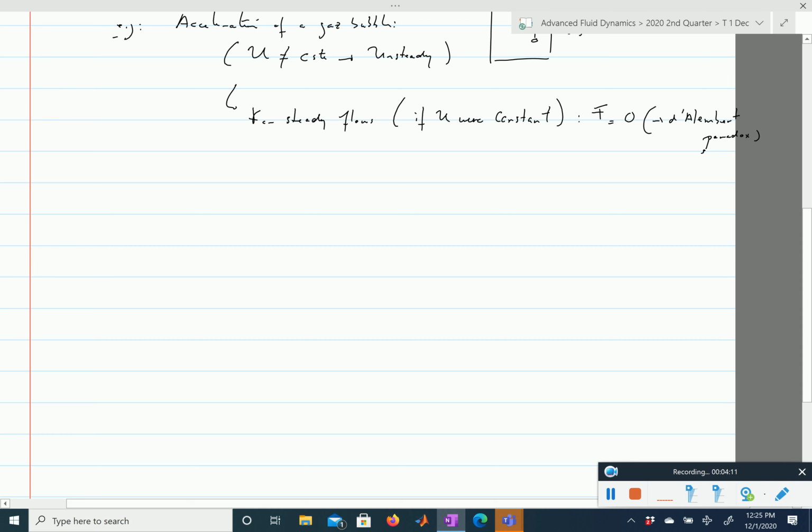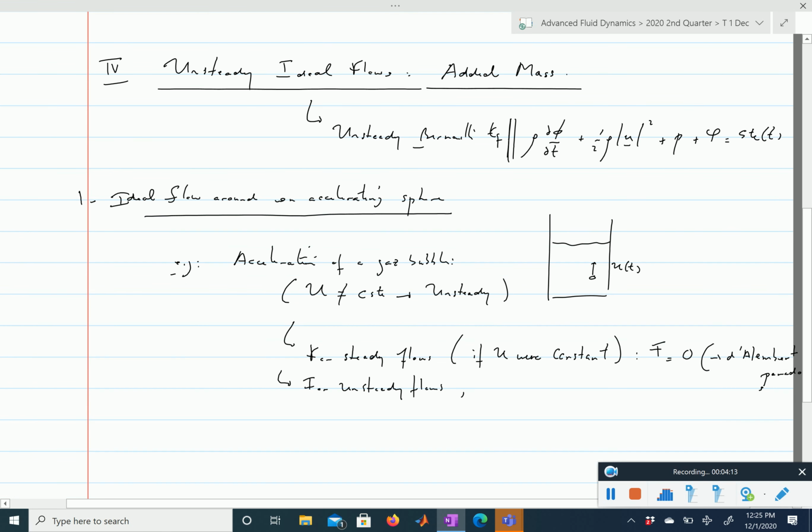Now, if we consider unsteady flows, it turns out that the force, when you integrate the pressure along the sphere, so we just integrated the pressure along the sphere for a steady flow, but if you integrate the pressure along the sphere for an unsteady flow, then you find that the force is actually not equal to 0. And this is the force which is called the added mass.